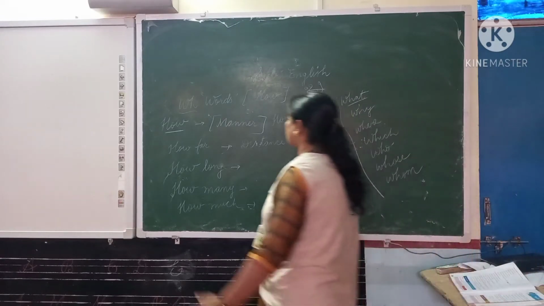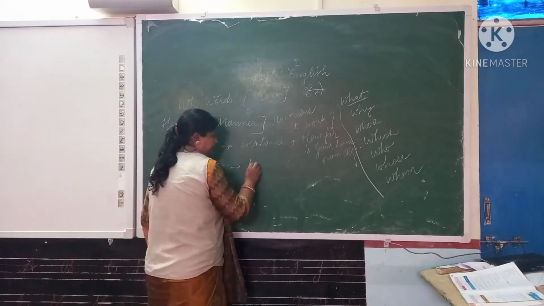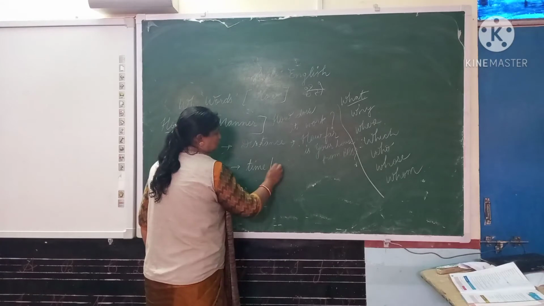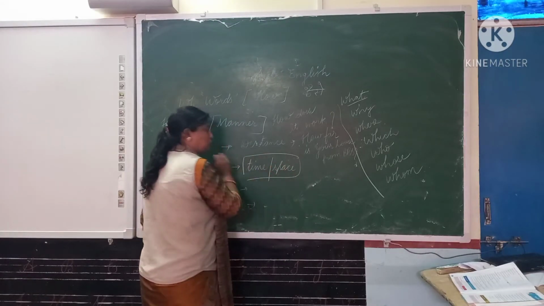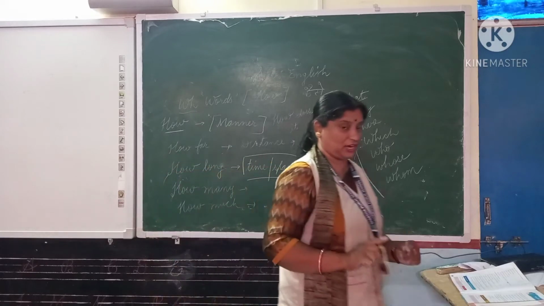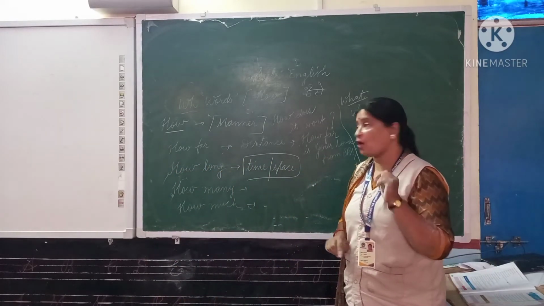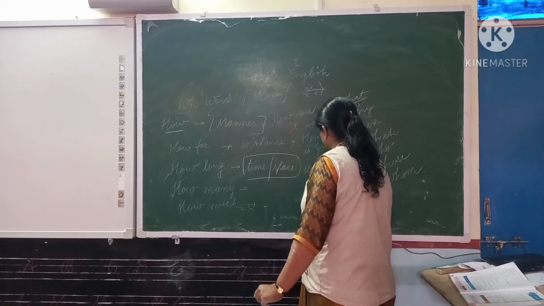Okay. Next, how long? How long means for time, and for space also. How long does the earth take to complete one revolution? How long, you are talking about the time.